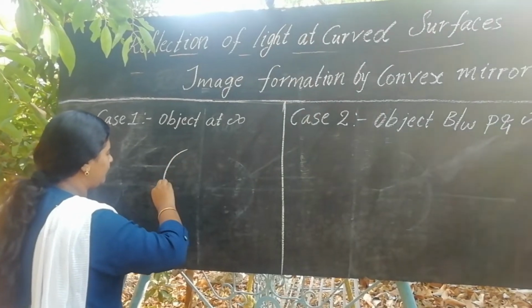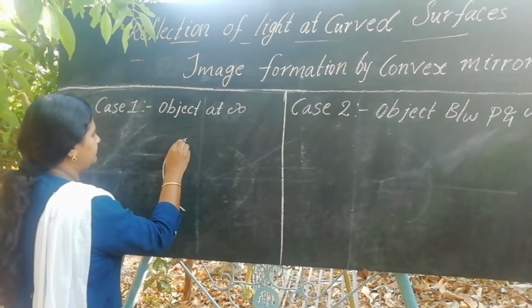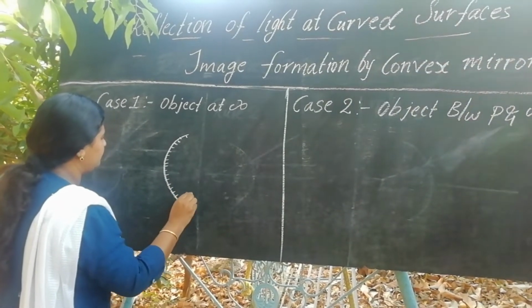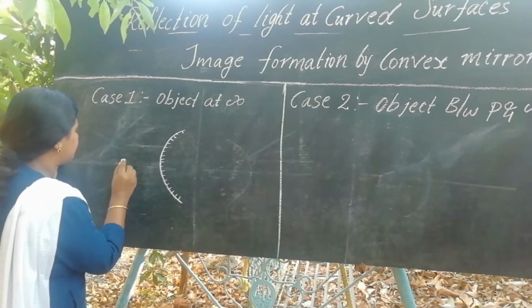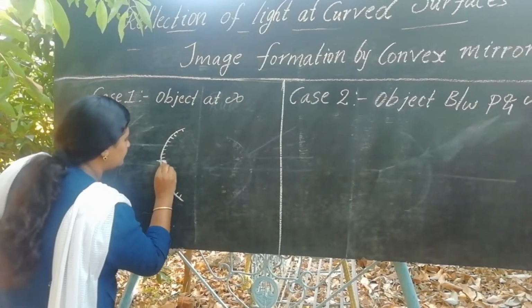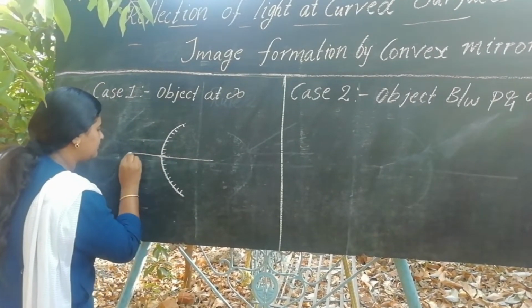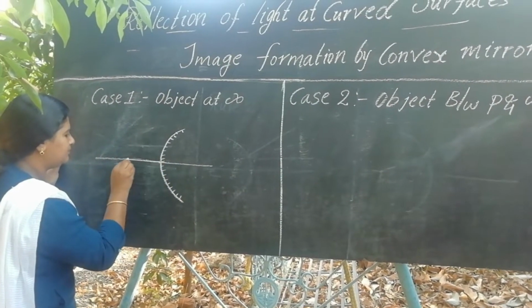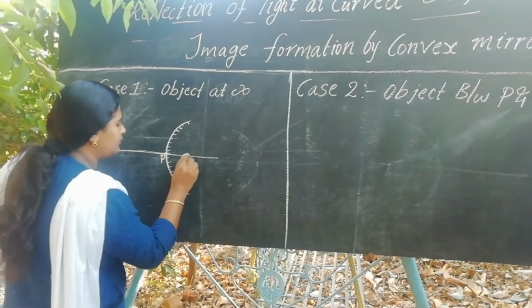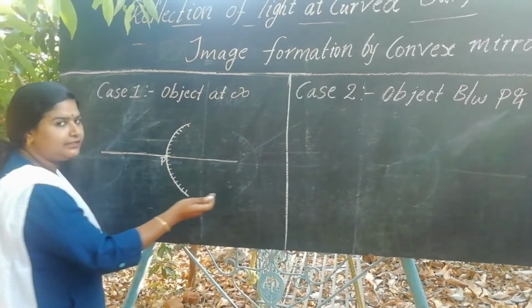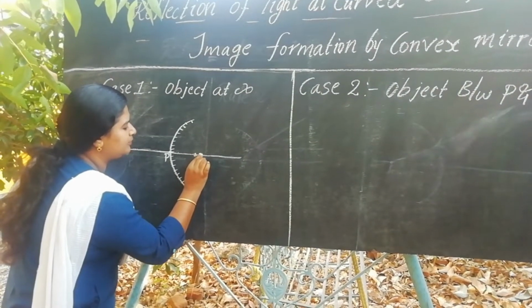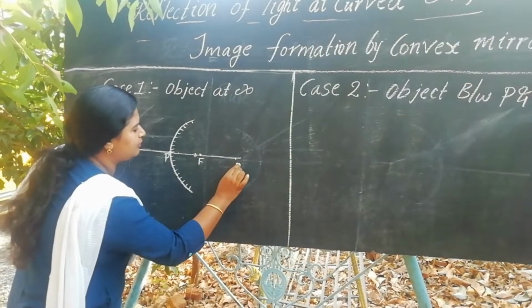Let us consider a convex mirror. The shaded portion is a non-reflecting surface and this is the reflecting surface. Let's draw the principal axis. The pole of the mirror. So for a convex mirror we will get the focal point and center of curvature behind the mirror. Focal point, center of curvature.